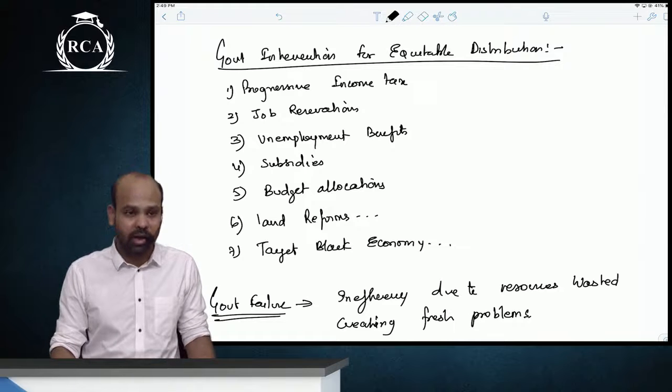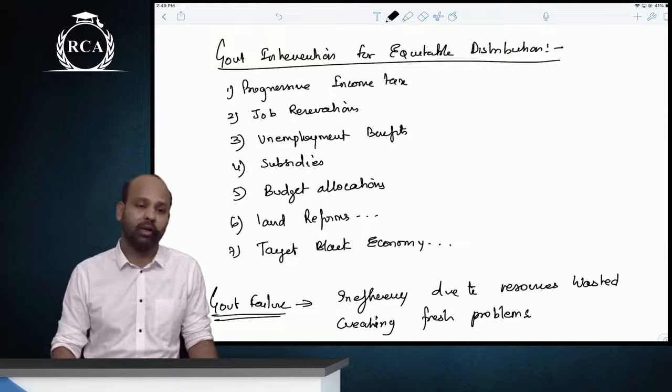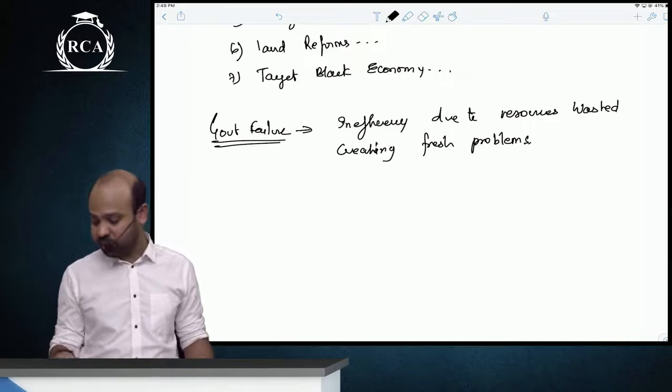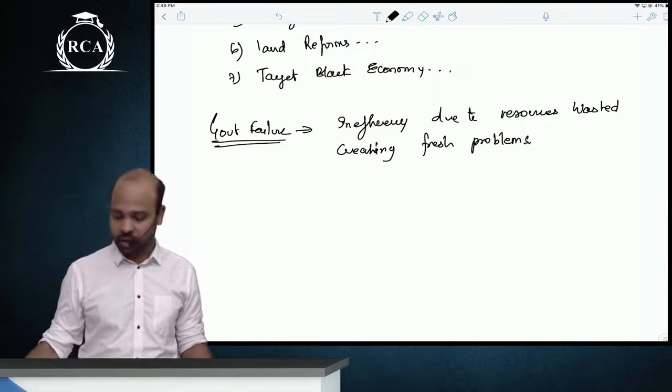And then for equitable distribution, progressive income taxes, job reservations, unemployment benefits, subsidies, targeted budgeted allocations, land reforms, targeting black economy. Finally, government failure. These are all the things that we have discussed in this chapter. Pretty simple, nothing complicated.